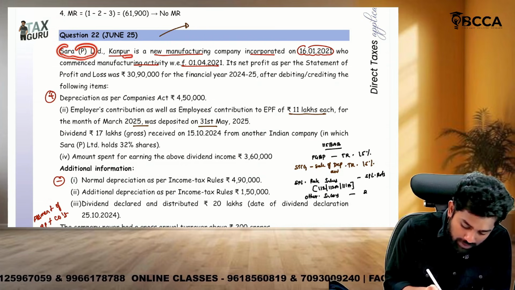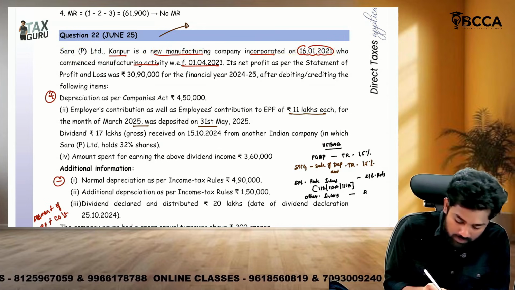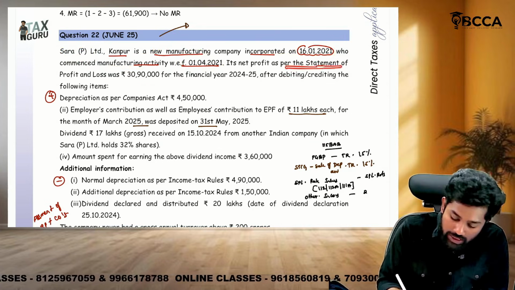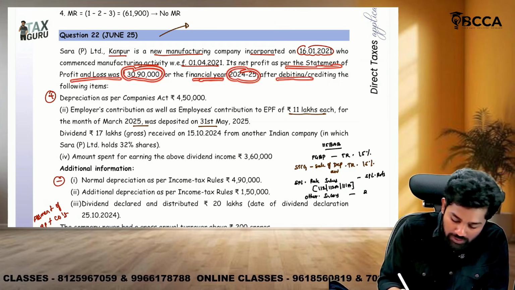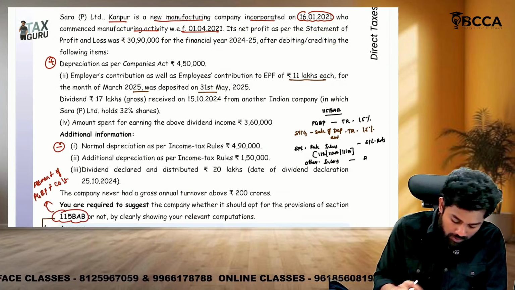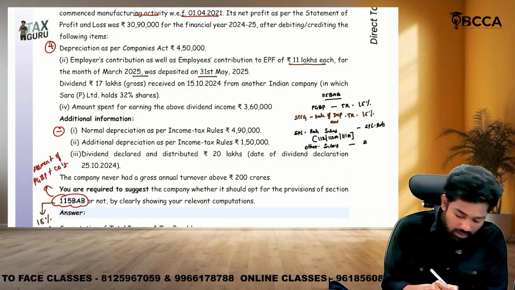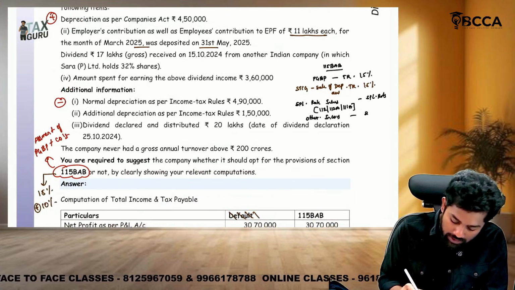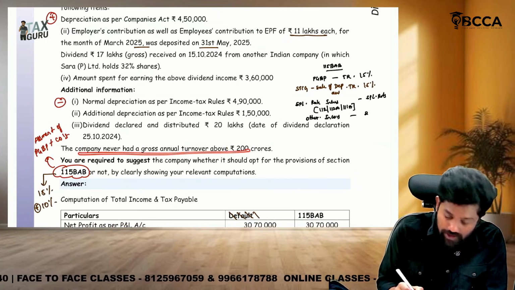Sara Private Limited, Kanpur, is a newly manufacturing company incorporated on 16th Jan 2021, which commenced manufacturing activities on 1st April 2021. Its net profit as per the statement of P&L was 30,90,000 for the financial year 24-25 after debiting and crediting the following items. Okay, so they are given, sir, it's a pure PGBP sum, sir. They gave the P&L profit and they said certain debits and credits, additional information. At last they gave the turnover, 200 crores. Why did they give turnover, sir? They never exceeded 200 crores turnover.